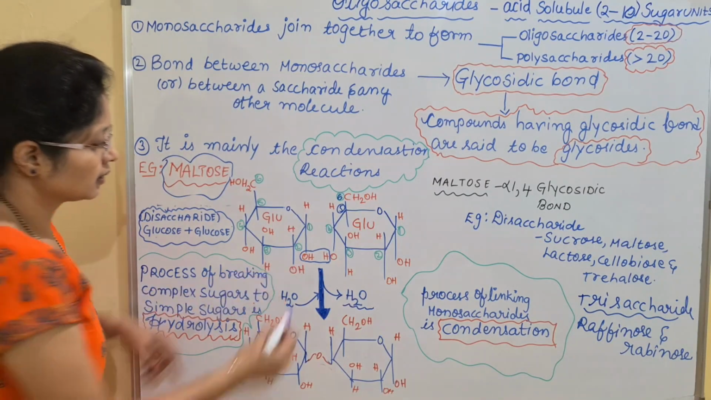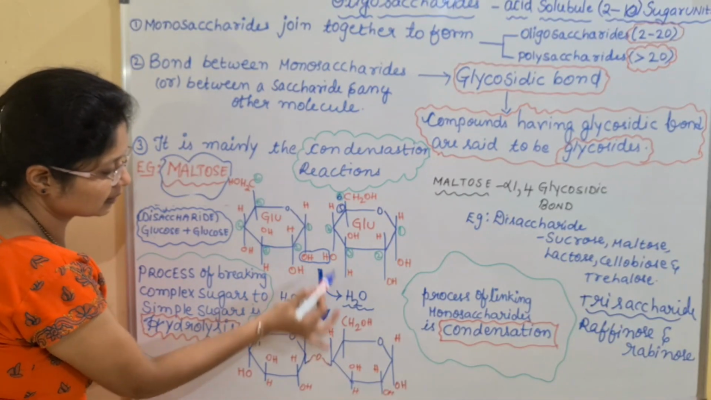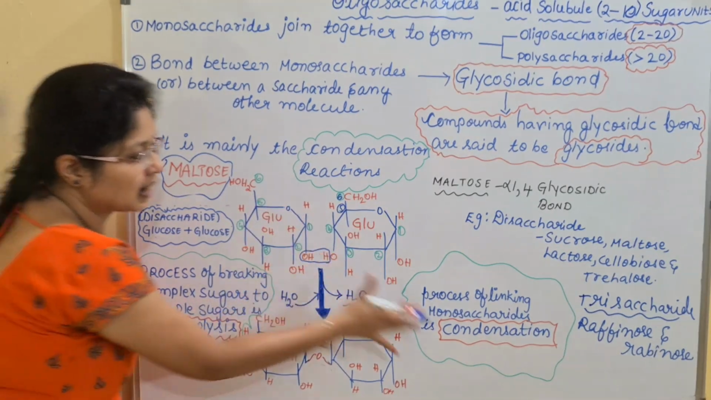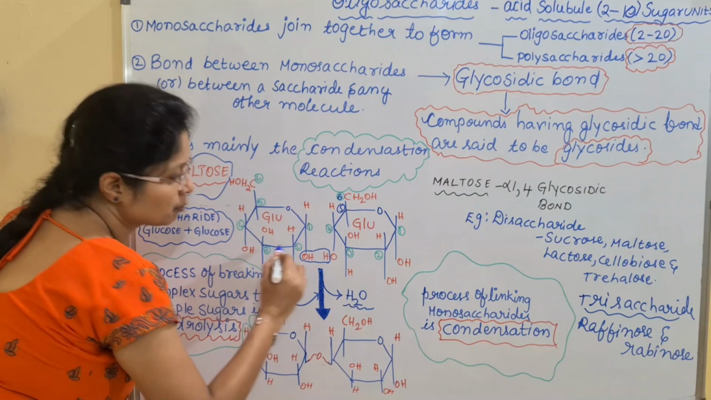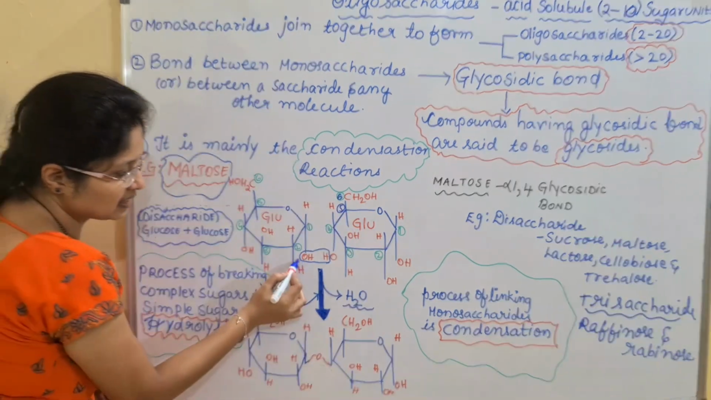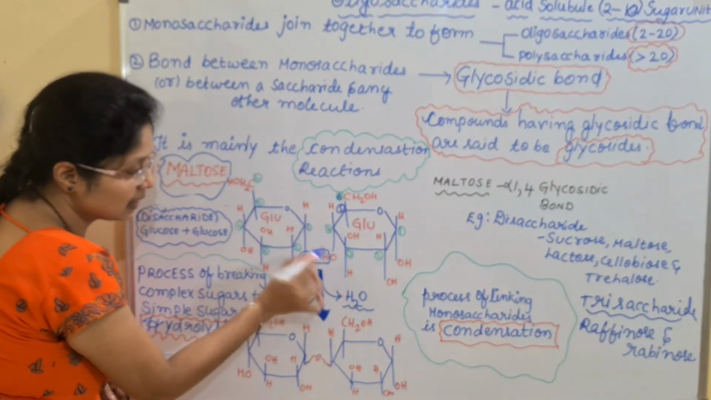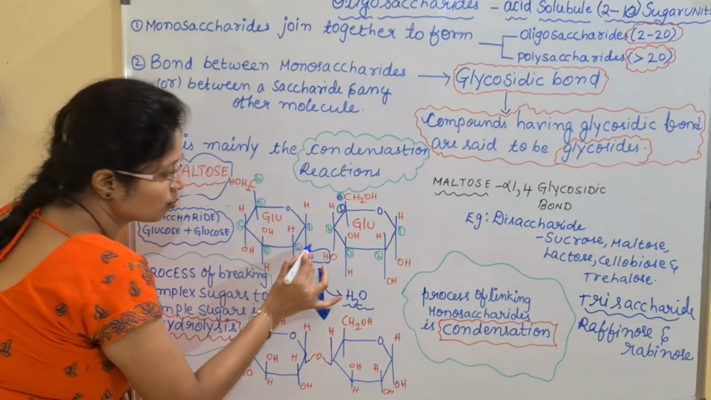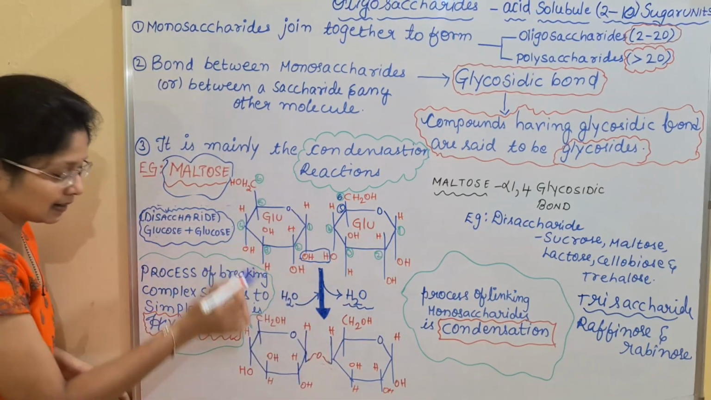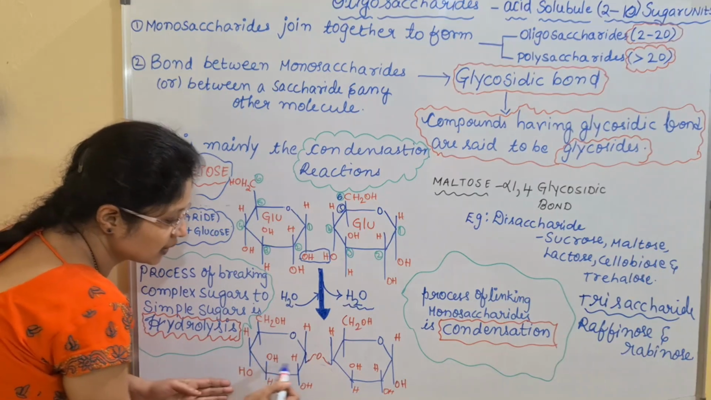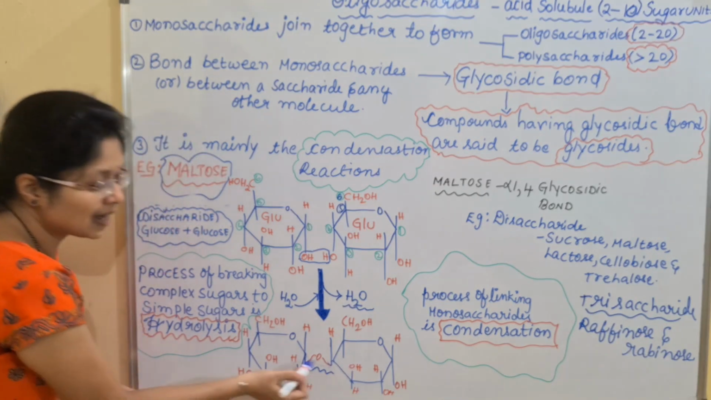Okay, so here these two units will be removed in the form of water and condensation will take place. The bond will be formed here. When this is removed, we have an oxygen here, and with this oxygen both these sugars will be joined like this. So look at the structure. Here there is the formation of the glycosidic bond.